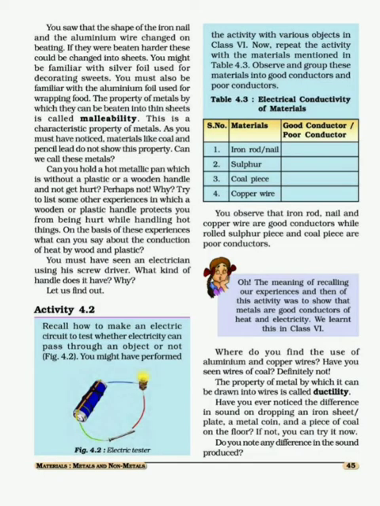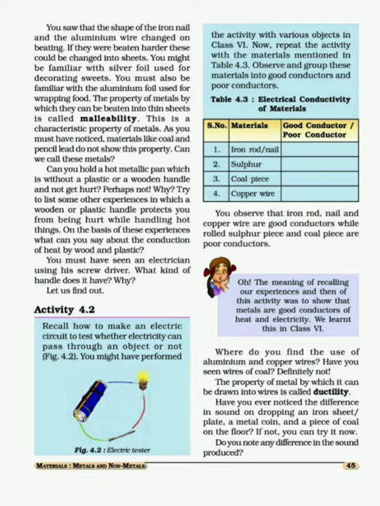Now come to the second page, and in the second paragraph one question is asked to you. Consider a hot metallic pan that does not have a plastic or wooden handle. After heating that metallic pan, you need to lift it without the help of a plastic or wooden handle. Is it possible for you to lift it? You will say no, that is not at all possible. You will get hurt. And when you use a plastic or wooden handle, you will not get hurt. So here you are learning the third important physical property of metals: metals are good conductors of heat.